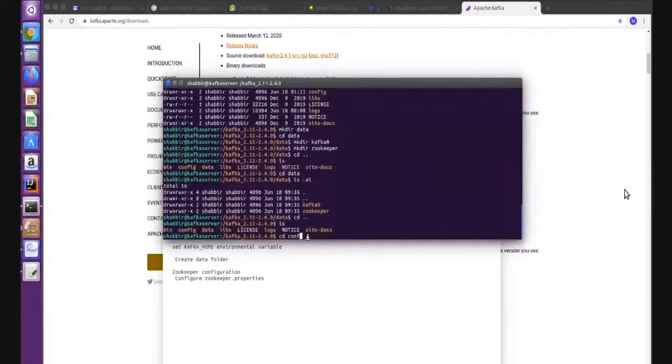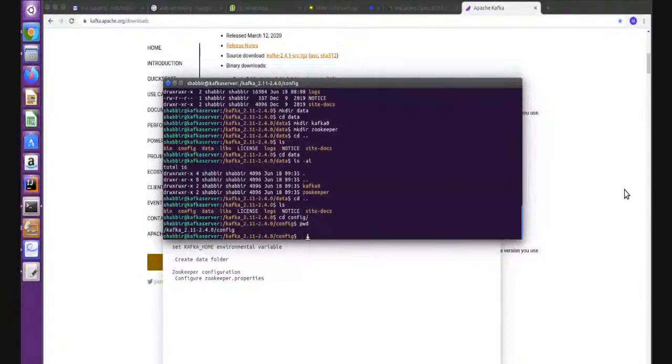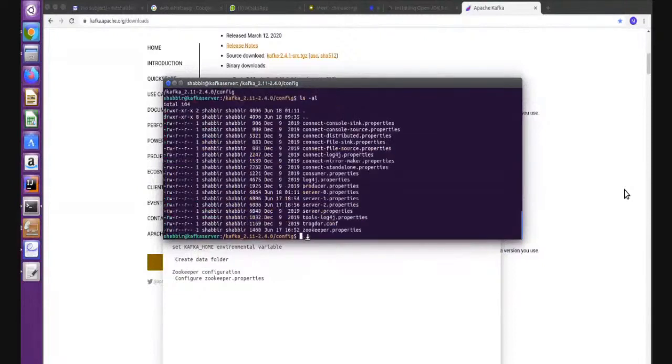It's in the configuration folder. This is the path inside your Kafka folder, there is a configuration folder, and all your configuration files you will get here, right? You can see. So you have to open the Zookeeper properties file and do some configuration. So let's see what I do.